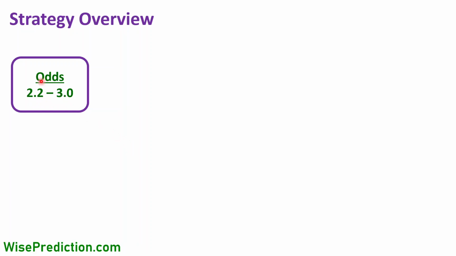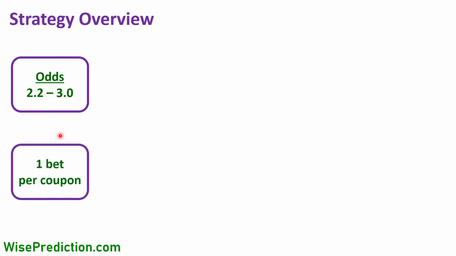If it's higher than 3 or lower than 2.2, we're going to be excluding such matches or predictions. Since the odds are fairly high, we're actually picking fairly risky matches for betting on. Also, in each coupon, we're going to have only one single bet. In other words, we're not going for doubles or triples in the coupons. We're going to have one single bet in each single coupon.